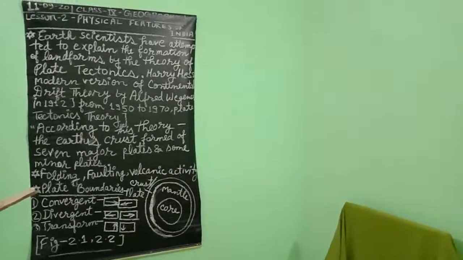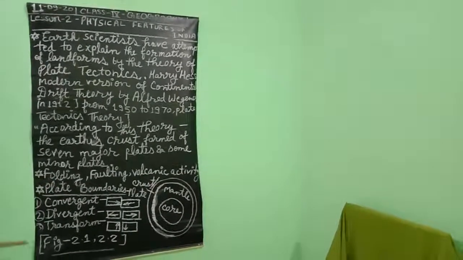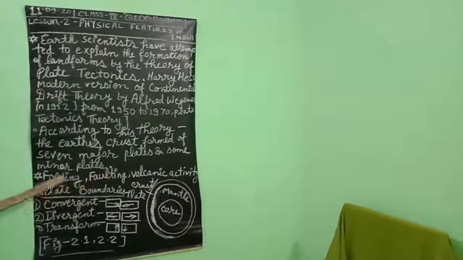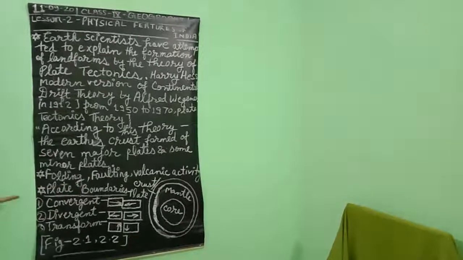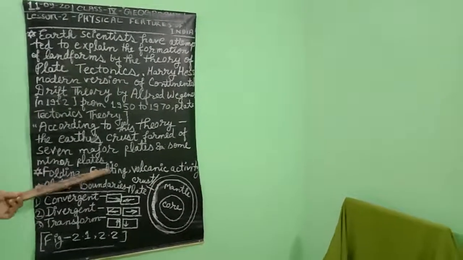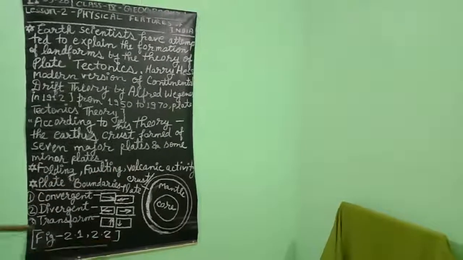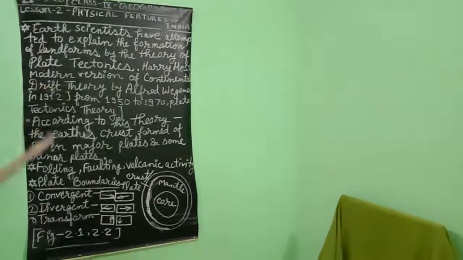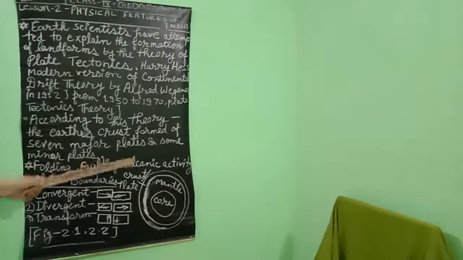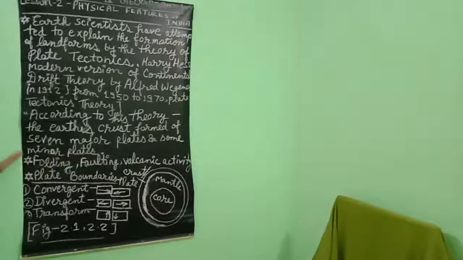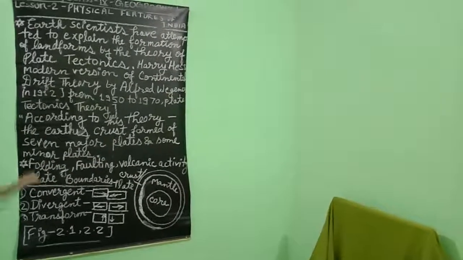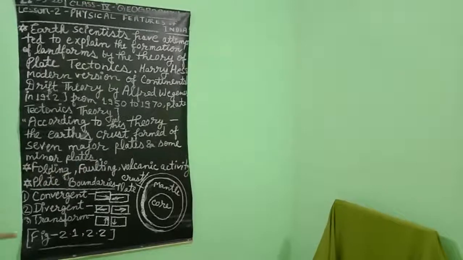Faulting occurs whenever forces act in opposite directions, which is responsible for fault lines. After that, volcanic activities also occur due to the movement of these plates. These three processes are most important, students, and we will discuss them briefly and in detail in the next videos.